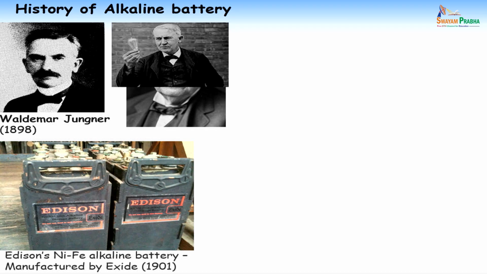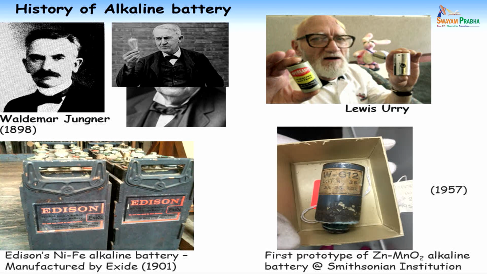Edison also had a company, Edison Battery, then it was taken up by Exide in 1972 and they commercialized this type of battery. This is Edison's nickel iron battery. Getting inspired from this one, this person, Louis Urry, is very famous.